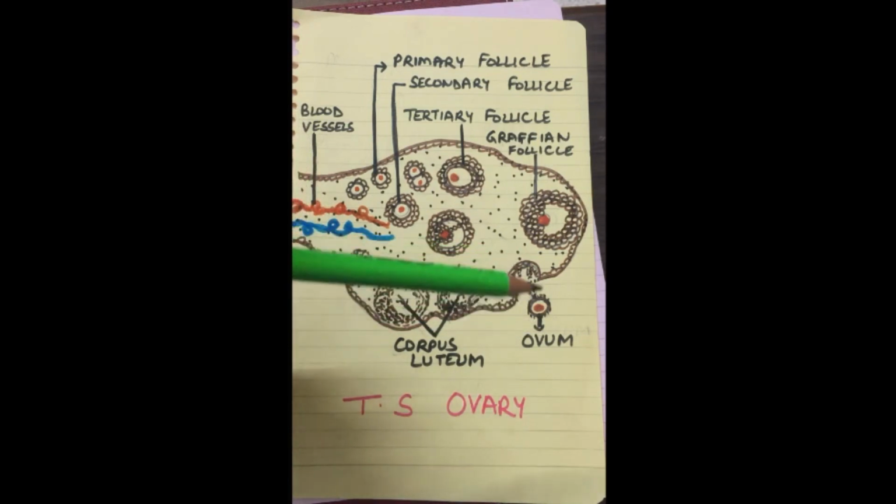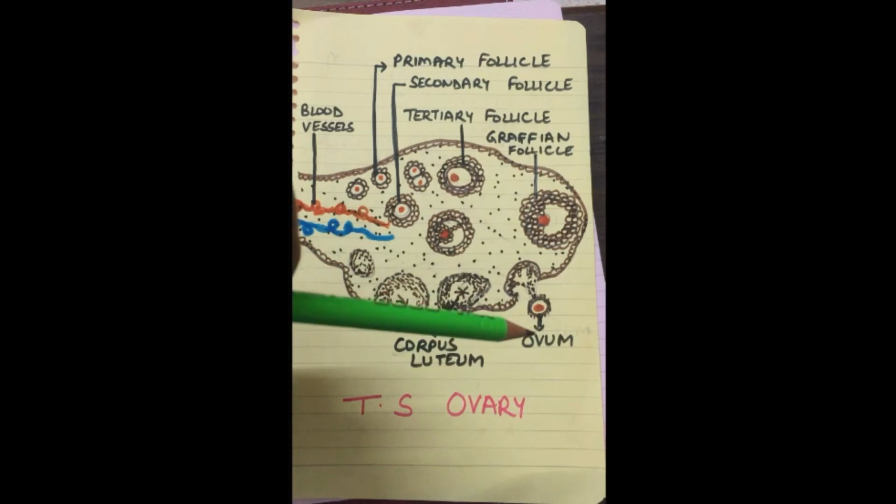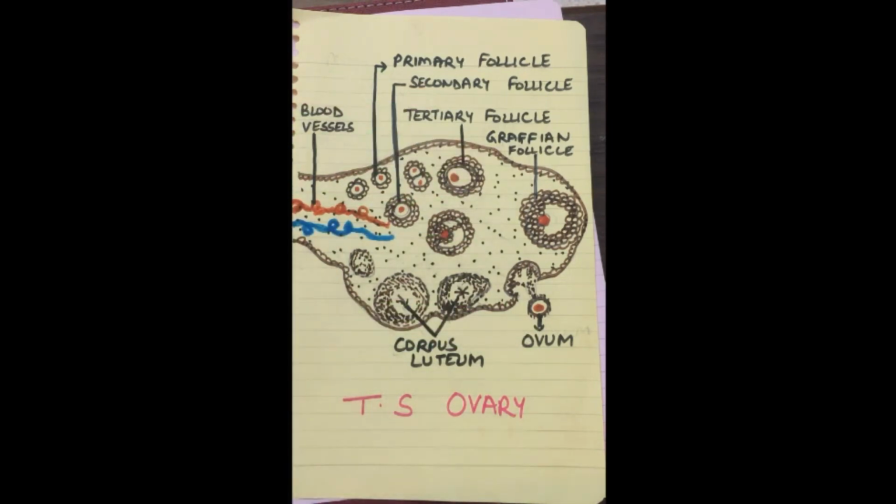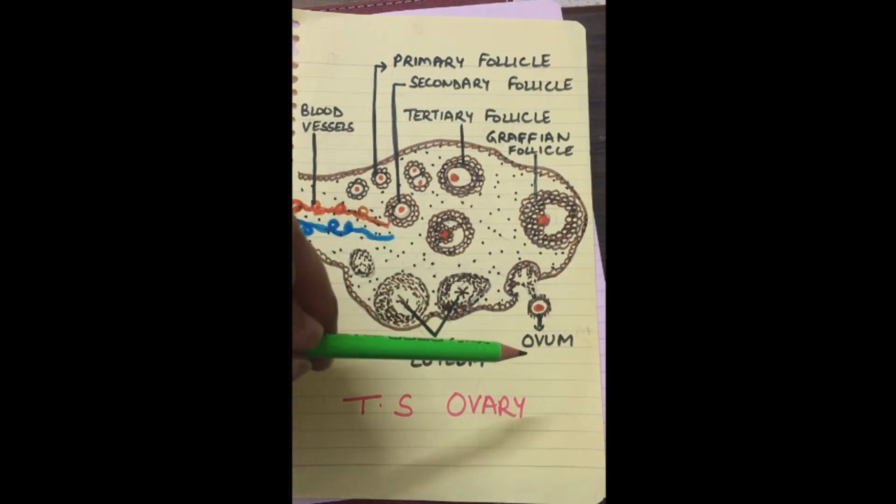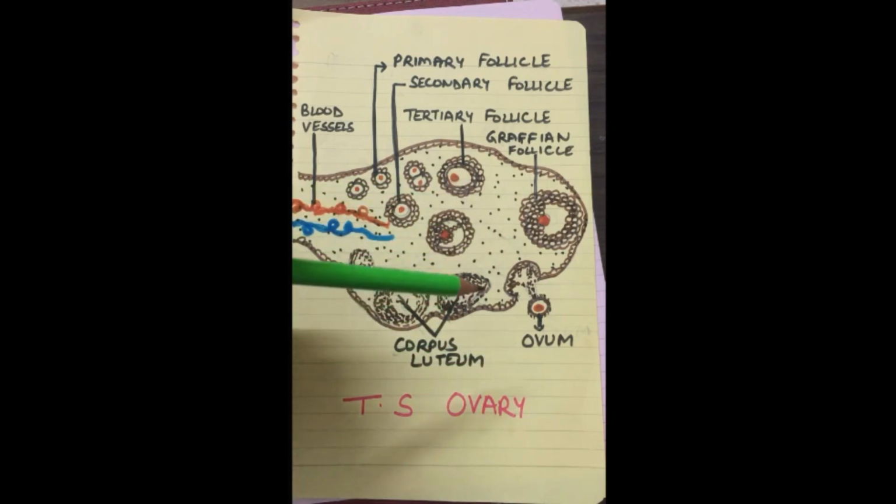Till now we knew that it is the ovum which is released from the ovary. Actually, it is not the ovum, it is the secondary oocyte which is released from the ovary. This is received by the infundibulum of the fallopian tube. This is the degenerating Graafian follicle, and the degenerating Graafian follicle is called corpus luteum. Corpus luteum has a role to play during pregnancy. This we will discuss later on.